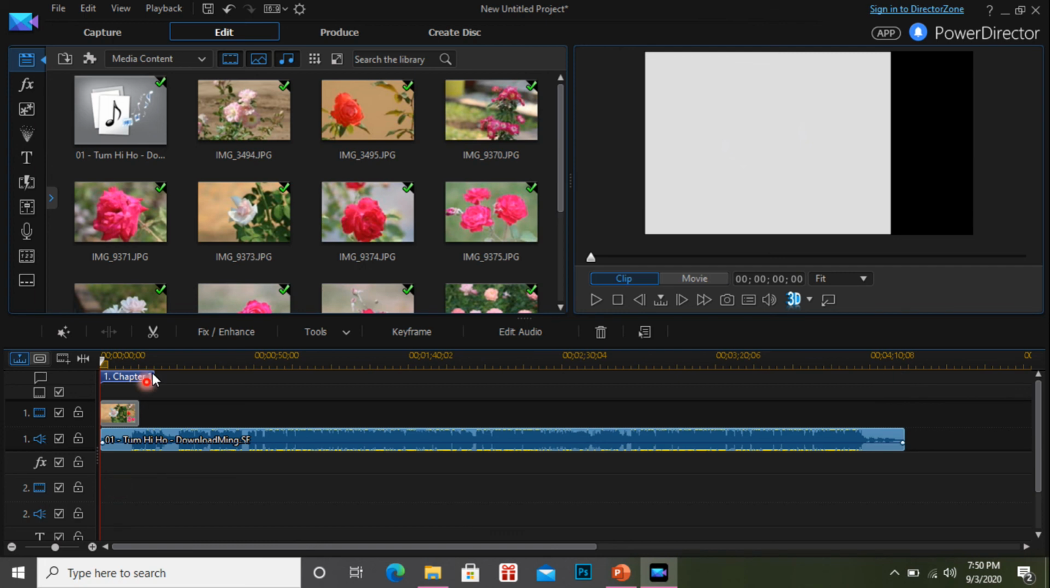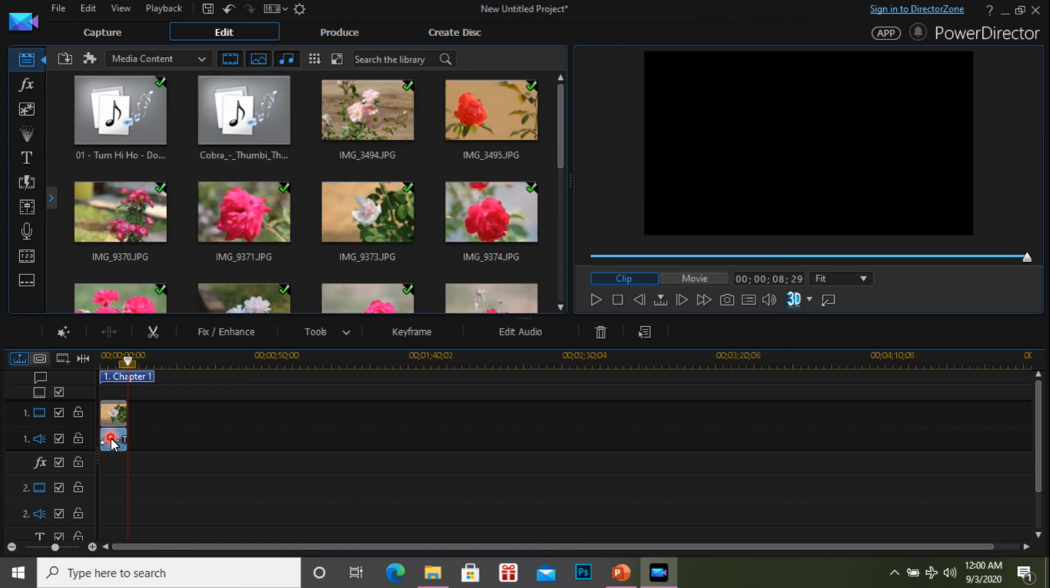So we want to crop the audio, or match the video file and the audio file. I just click the end of the audio and drag it. Okay, it's very easy, we just click and drag. Then finally the video and audio length will be the same.